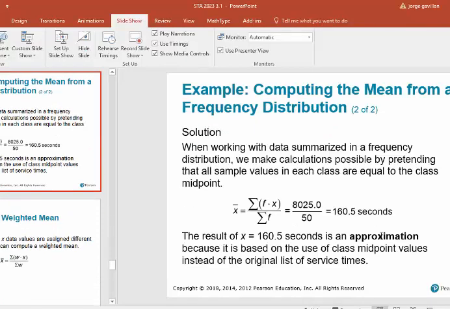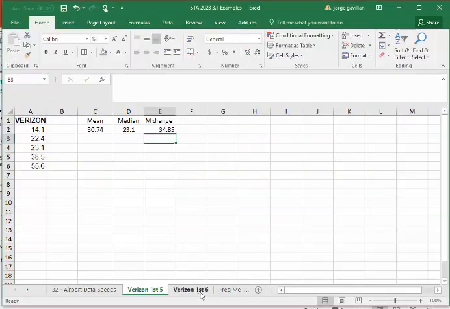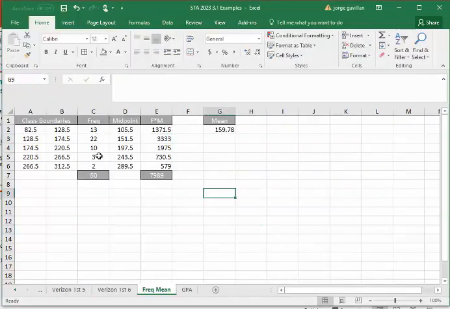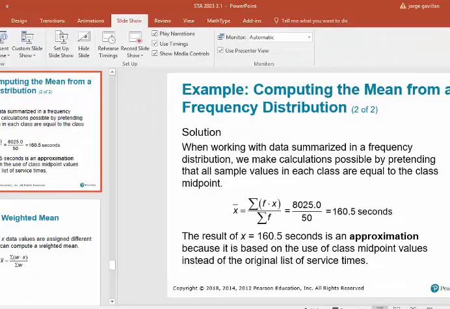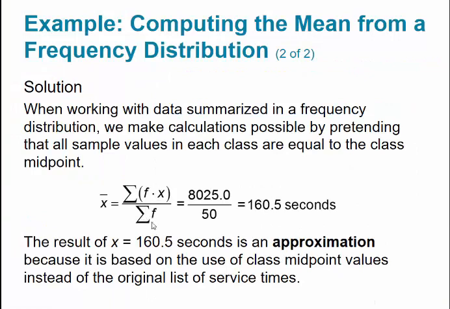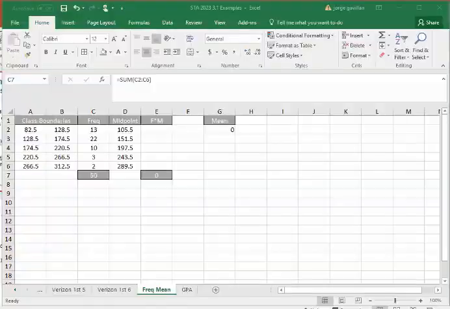So let me go ahead and go to Excel so I can show you that. I'm going to redo all of this here so you guys can see it. All of this is available to you. We've done this previously in class. The first thing that I'm going to do is, of course, I want the summation of F, which in this formula is my denominator. And now I'm going to calculate my numerator so I'll be able to finish it off.